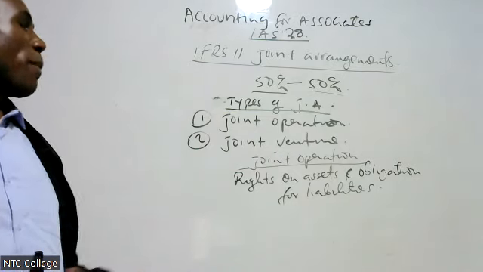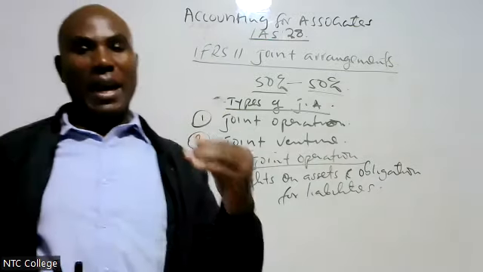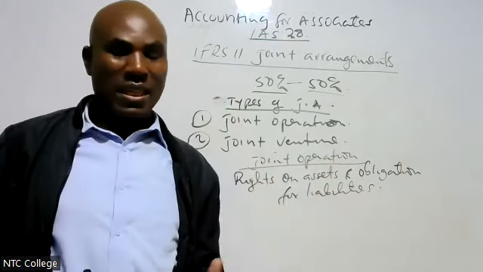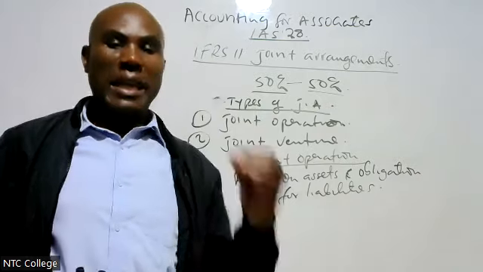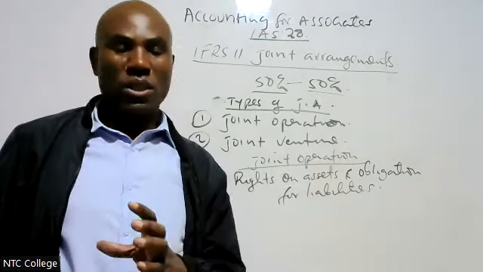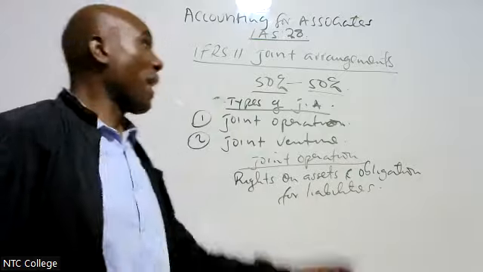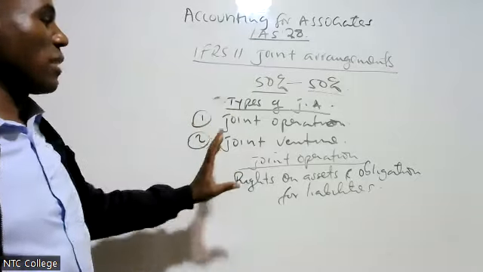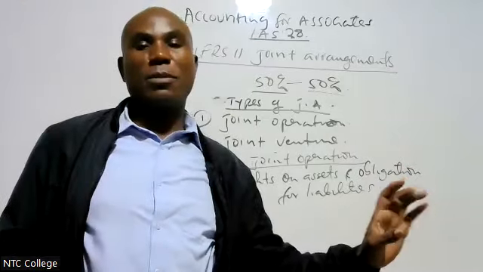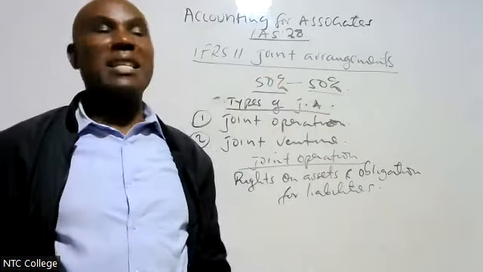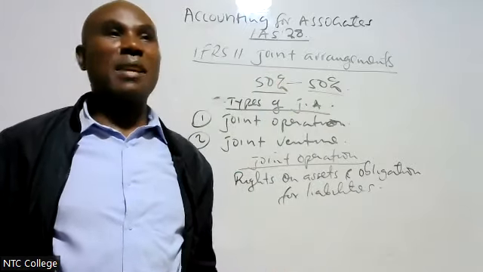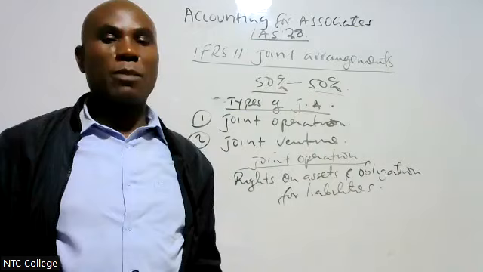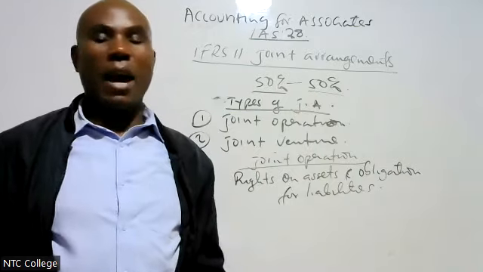Therefore, in a joint operation, I have the right to assets and liabilities, expenses, revenues. If I own 50%, it means that in the balance sheet of the joint arrangement, I have 50% assets, 50% revenues, 50% expenses, 50% liabilities.